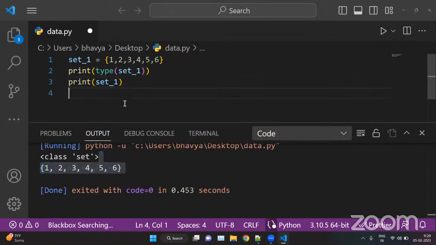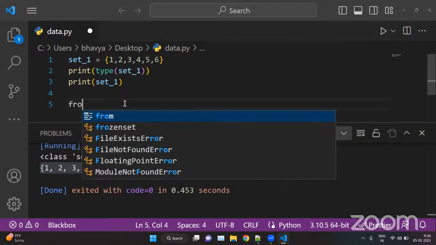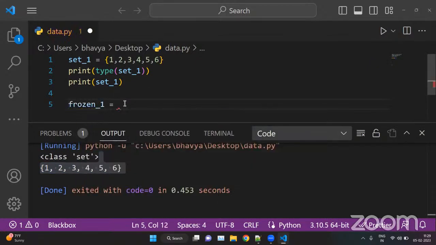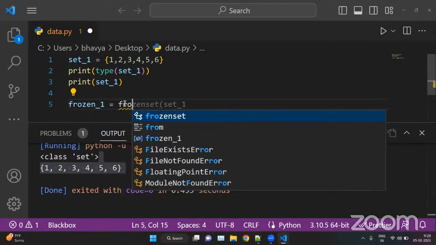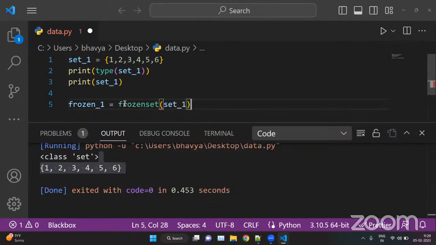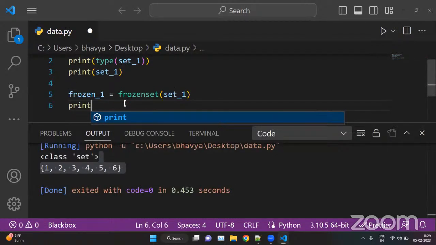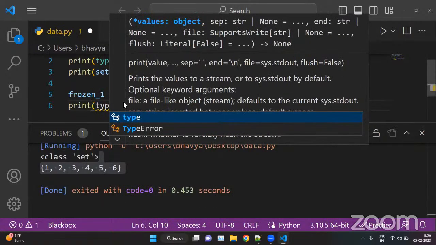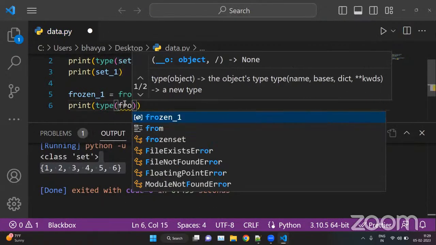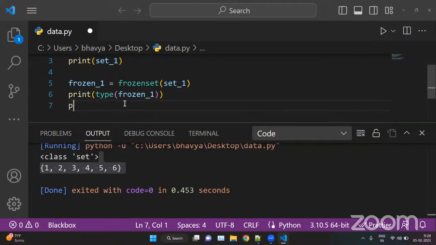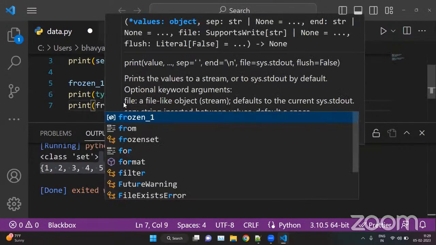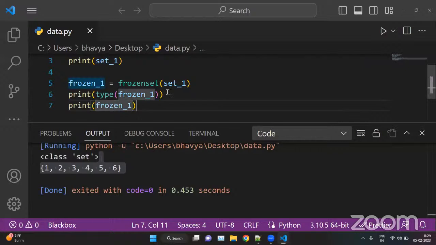Now we can convert the set into a frozen set. Let's say we have a variable frozen underscore one. We will call the frozenset constructor here, frozenset of set underscore one. If we check the type of value frozen underscore one is storing, and we can print the value of frozen underscore one. Here we are checking the type, and here we are printing the values.